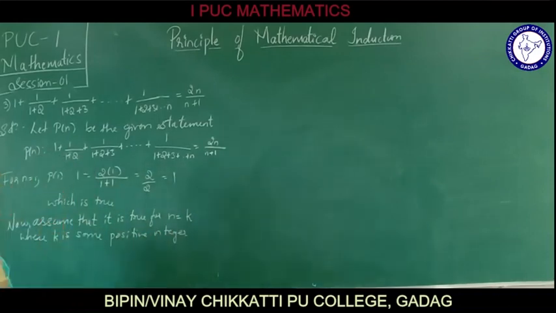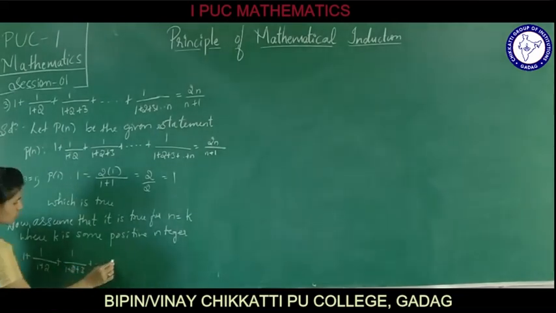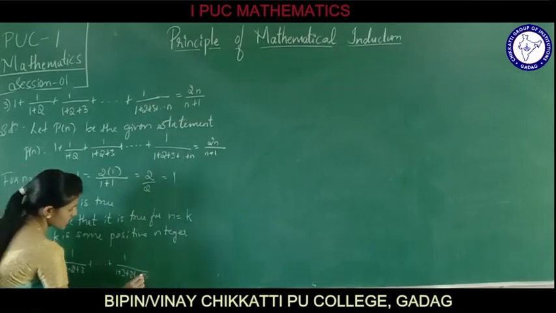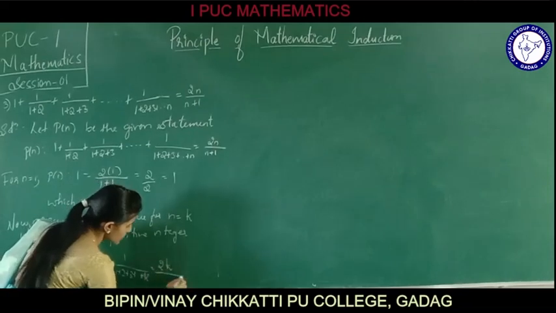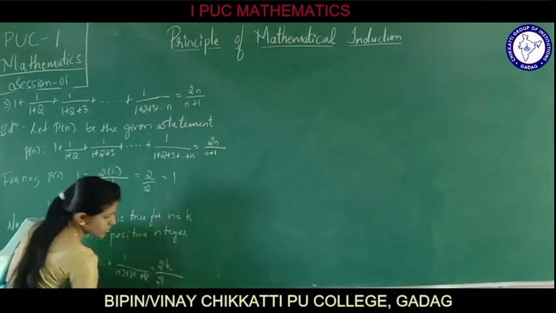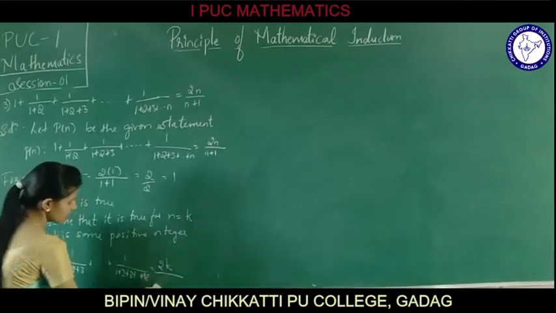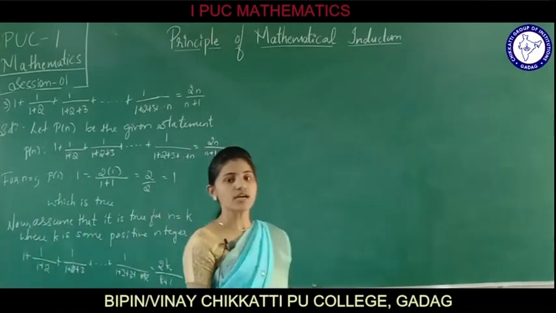How can we write it then? It is going to be 1 plus 1 divided by (1 plus 2) plus 1 divided by (1 plus 2 plus 3) plus so on up to 1 divided by (1 plus 2 plus 3 so on up to k) is equals to 2k divided by (k plus 1). We have written it for n equals k.